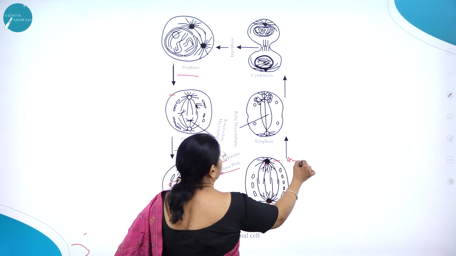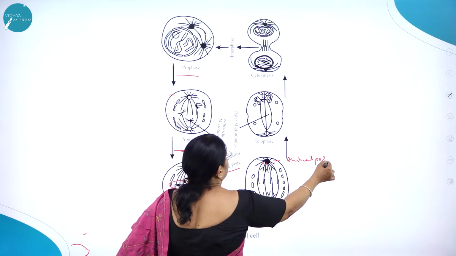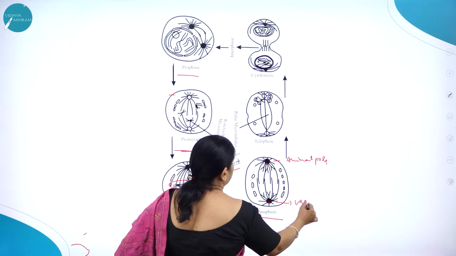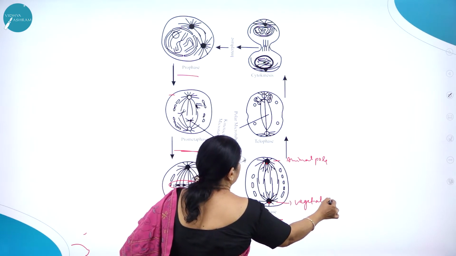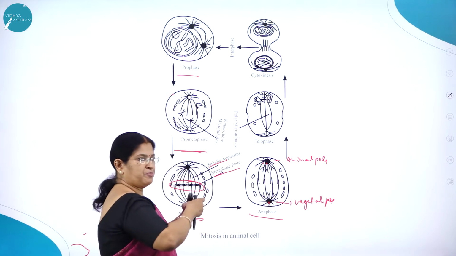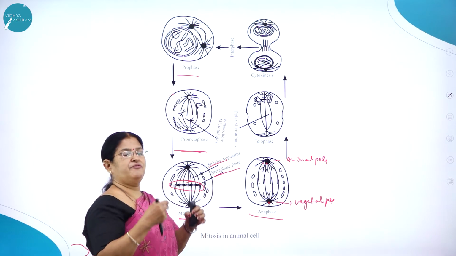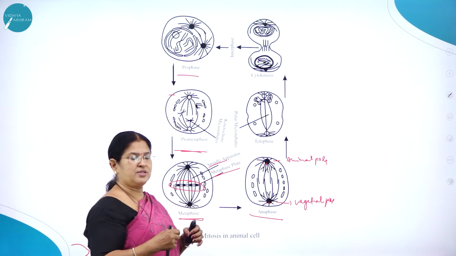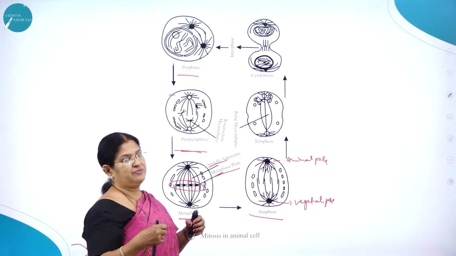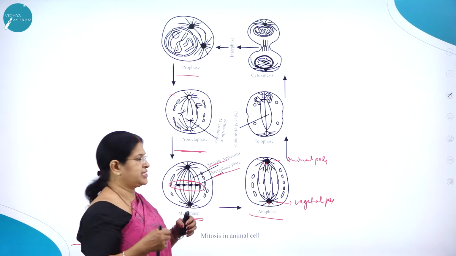This is called animal pole and this is called as the vegetal pole. So they move to the opposite. So the two chromosomes are pulled apart, and we can say anaphase stage is a very significant stage of mitosis because they are pulled apart, and that will lead to the formation of two daughter cells.